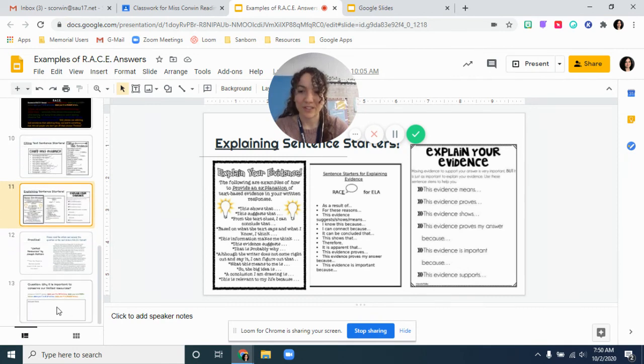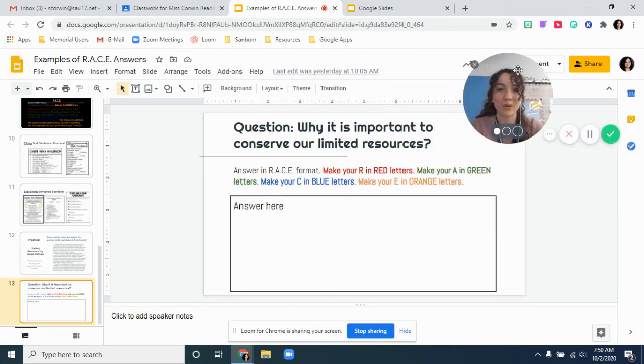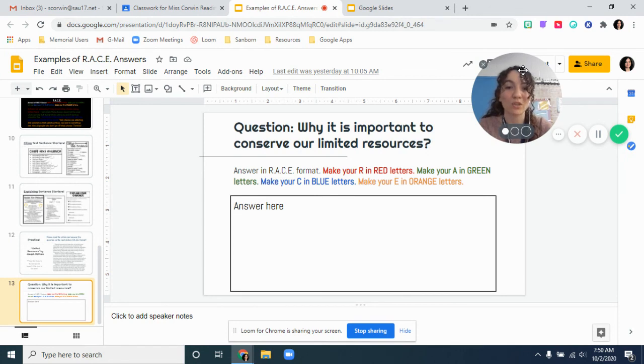So your job for today is going to be to read this article called Limited Resources by Joseph Mattern, and it's really short, it's only like 3 paragraphs, and then answer this question. And the question is, why is it important to conserve our limited resources? And I would like for you to also break it down and color code your answers just like last time. If you have any questions, just let me know, but I'm more than happy to help you.